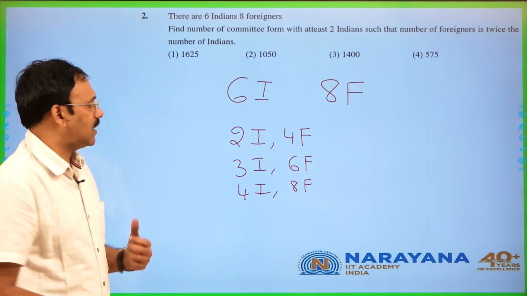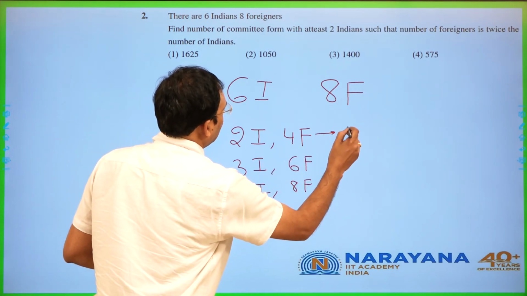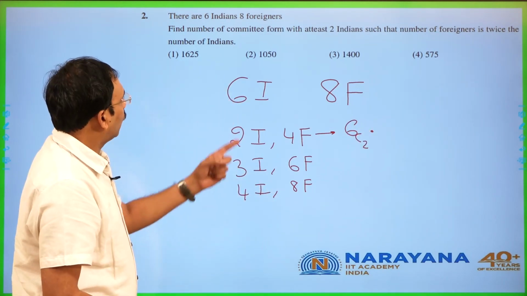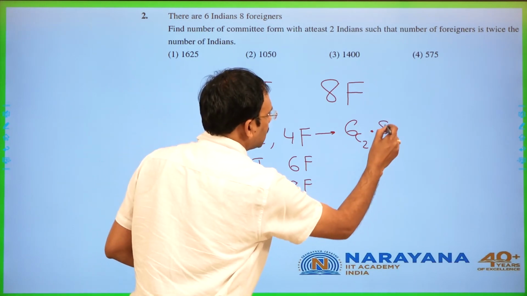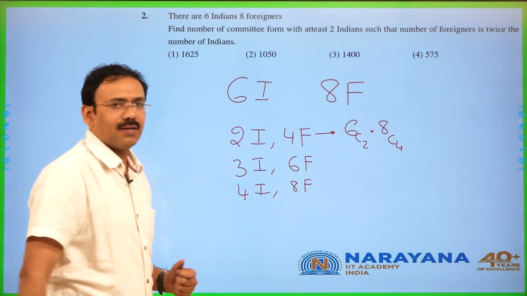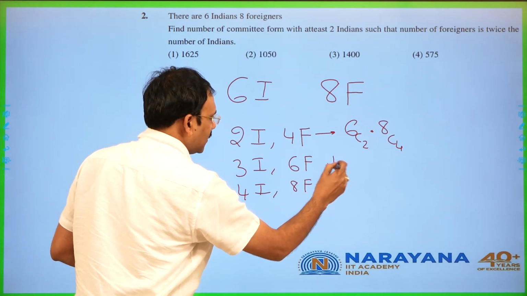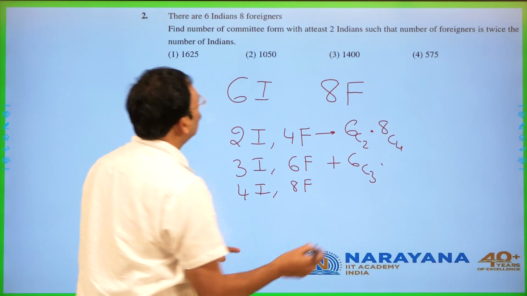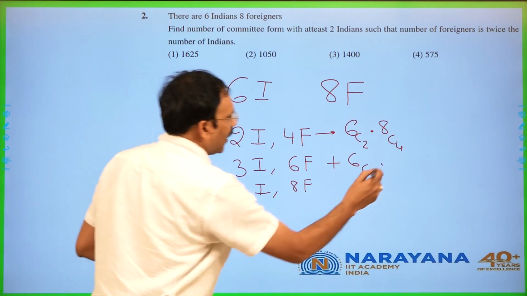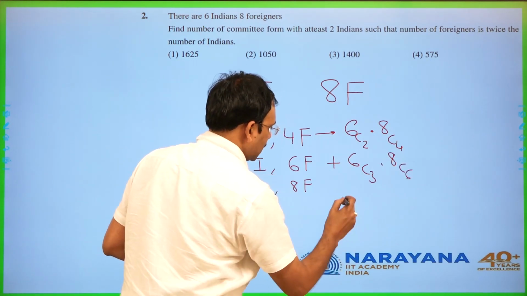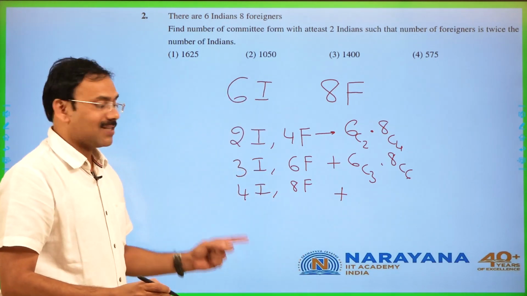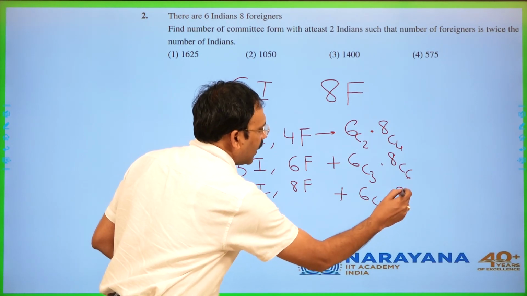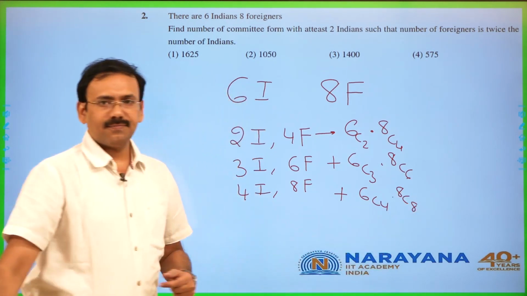Now you take the selection. So 2 Indians are to be selected out of 6 and 4 foreigners out of 8, which is 6C2 into 8C4. Plus the case of 3 Indians, 6C3, into 6 foreigners out of 8, 8C6, plus the third case, 4 Indians, which is 6C4, then 8 foreigners, 8C8.